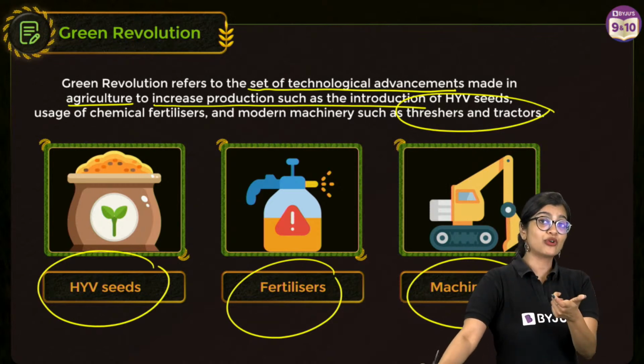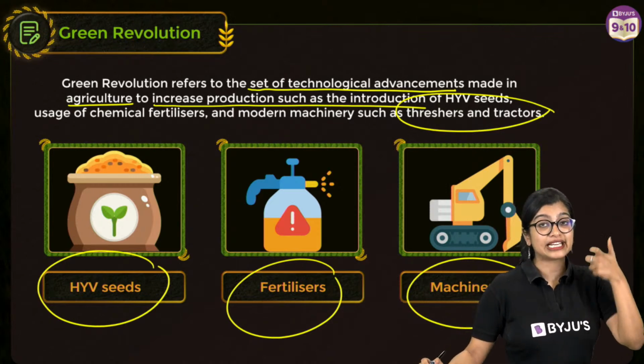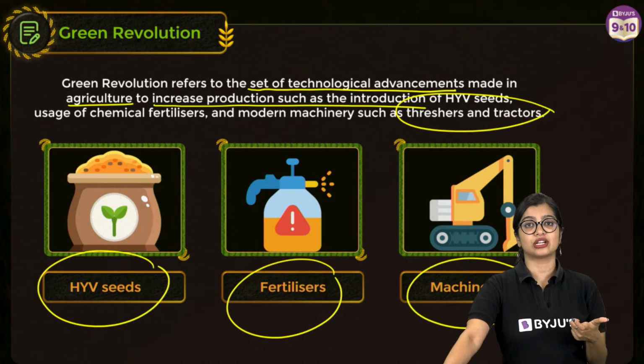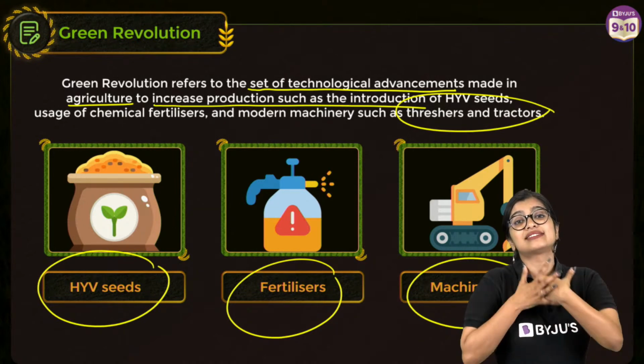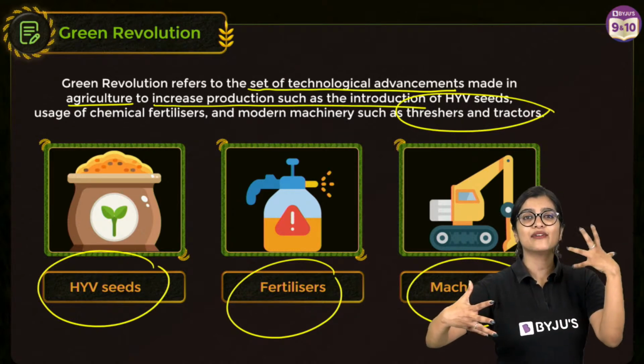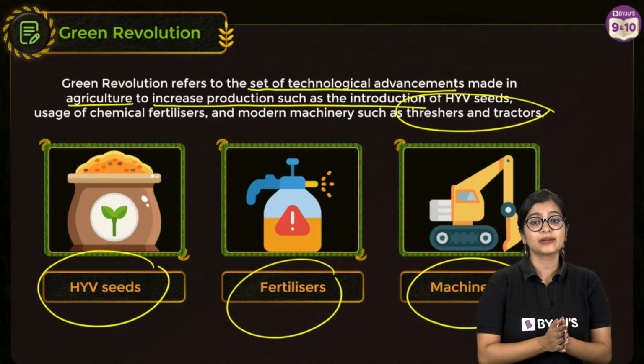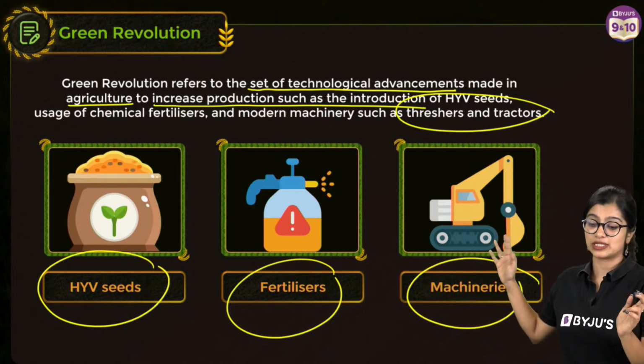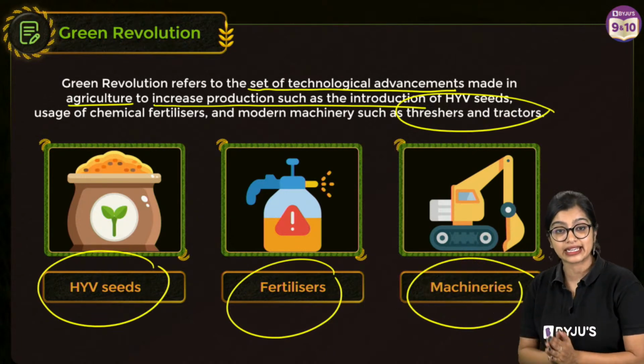In our previous chapter in grade 8 science, crop production and management, we saw that for every step in agriculture there was a traditional way of doing it and there were modern tools which were implemented. This is what we understand as Green Revolution.